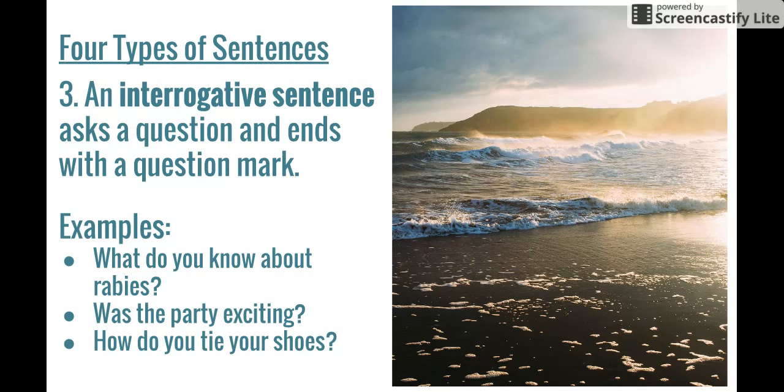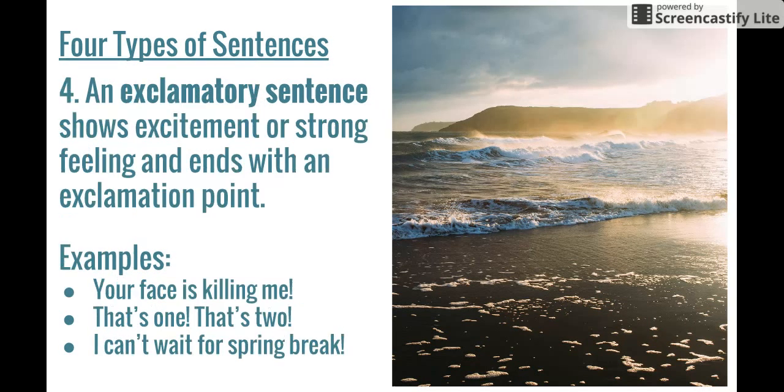The third type of sentence is an interrogative sentence. An interrogative sentence asks a question and ends with a question mark. Examples. What do you know about rabies? Question mark. Was the party exciting? Question mark. How do you tie your shoes? Question mark. These are all opportunities for someone to ask another person for information. Those are interrogative sentences.